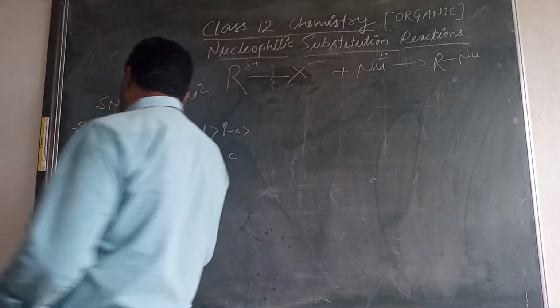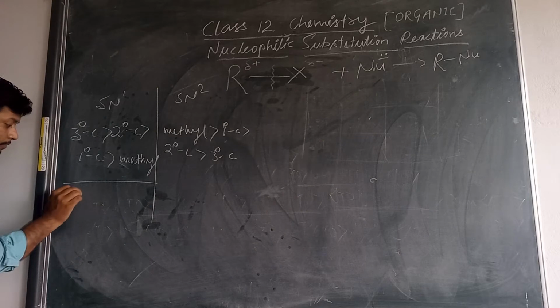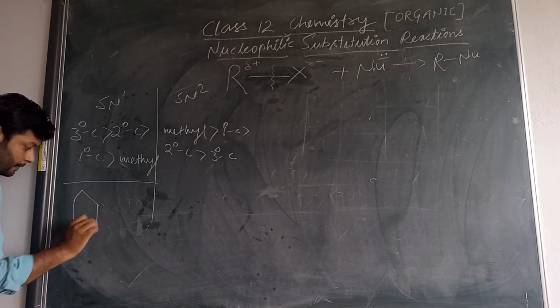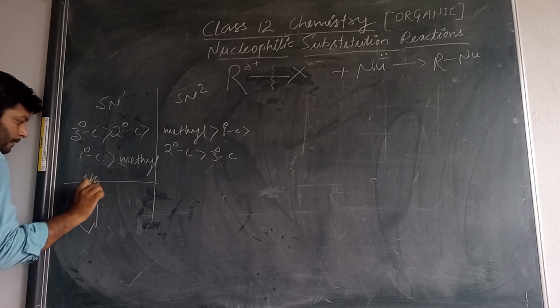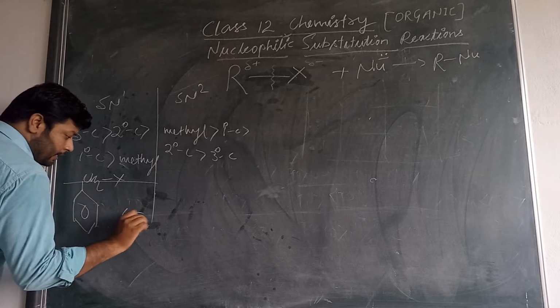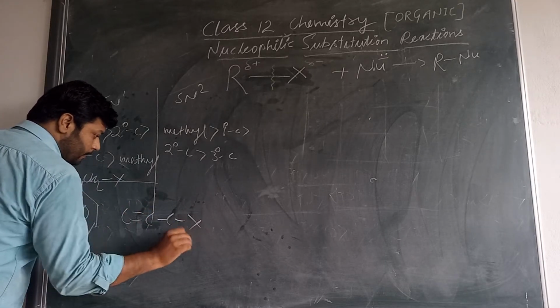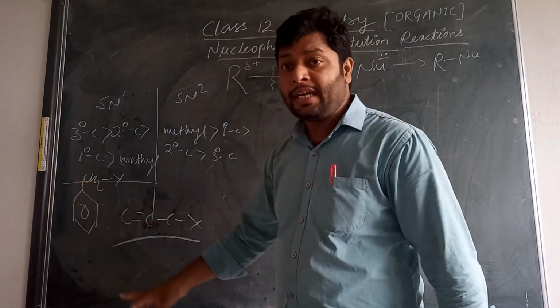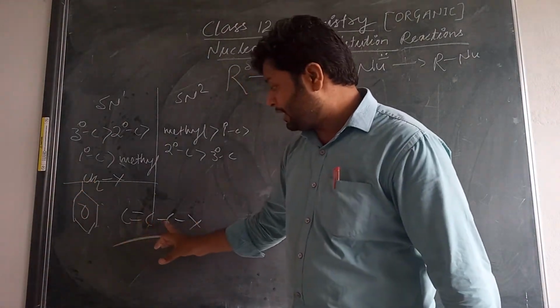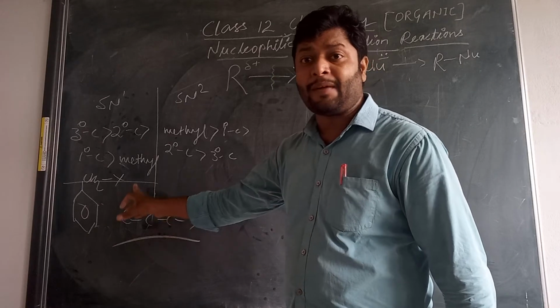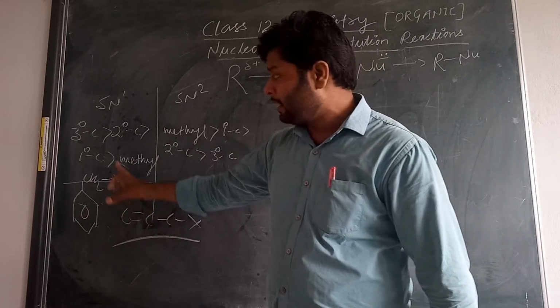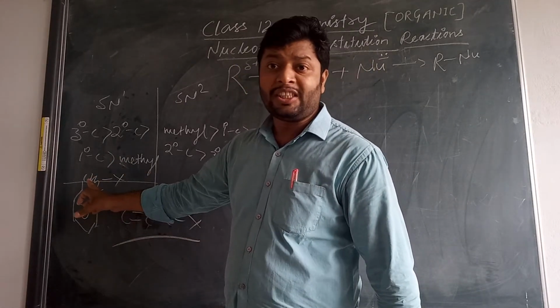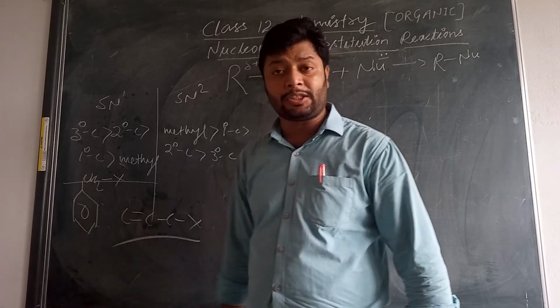You can also say the benzylic position and allylic position. The carbon attached with the halogen has a double bond in conjugation, and in the same way here the CH2 also has a double bond conjugation system.